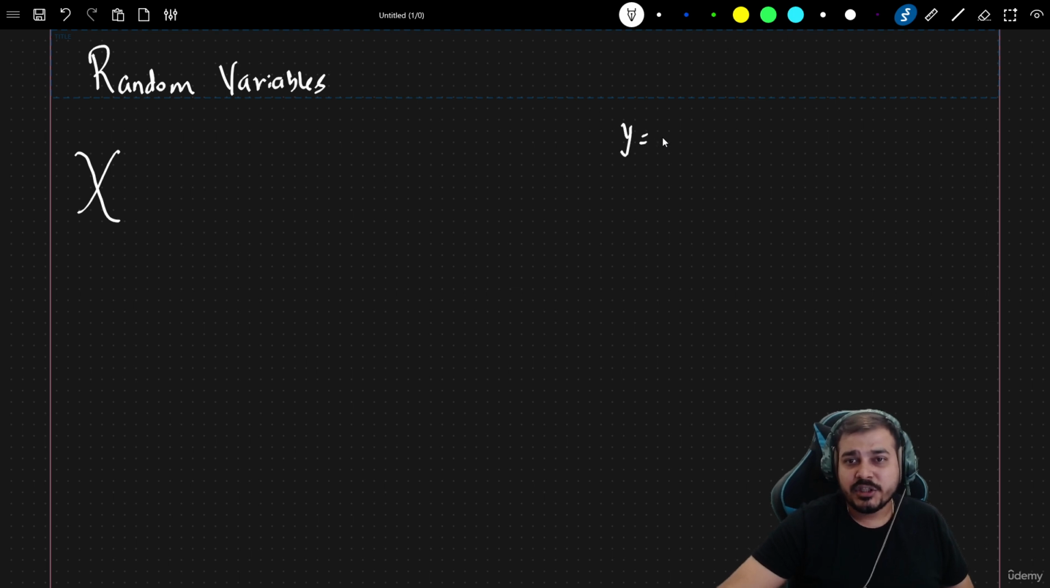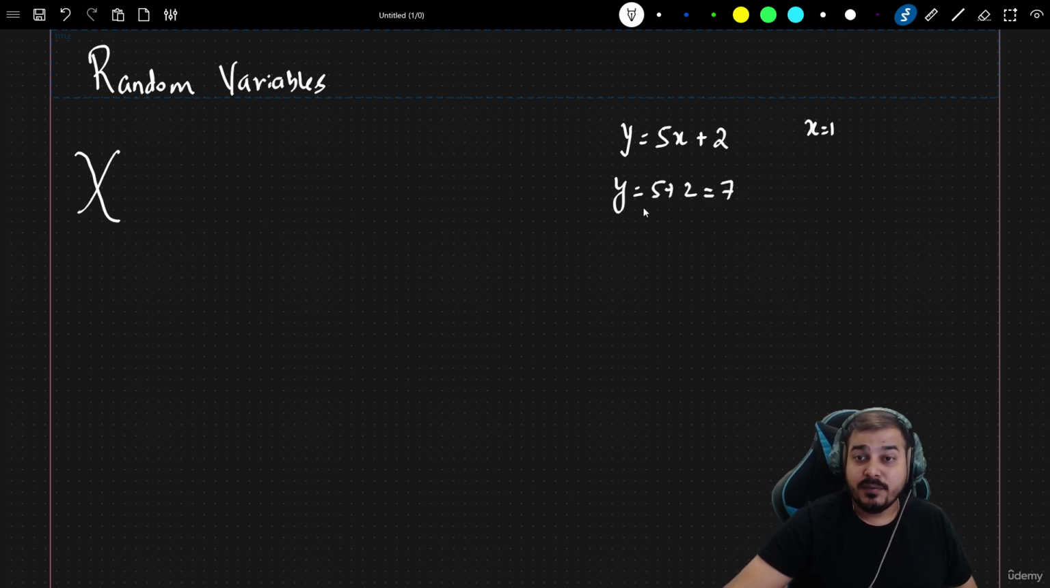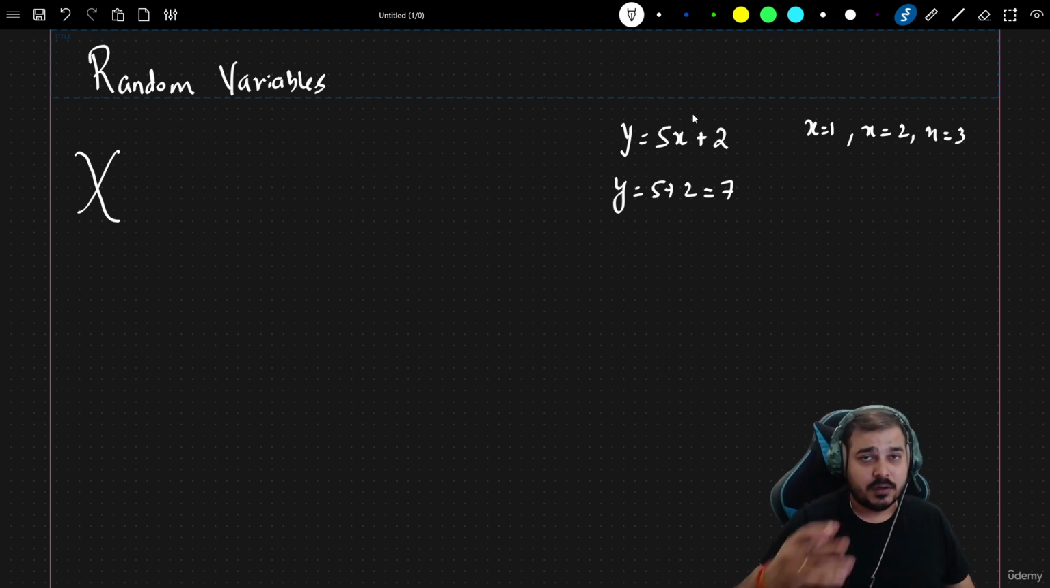Suppose I write an equation, y is equal to 5x plus 2. In this scenario, if I really want to find y, I can definitely use different values for x. Suppose I use x is equal to 1, then y will become 7. Similarly, if I use x is equal to 2, x is equal to 3, I may get different y values. So that basically means x is just like a random variable which can take different values.